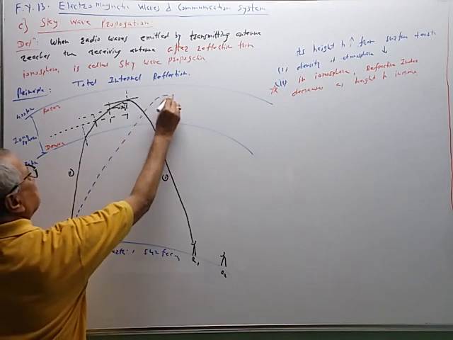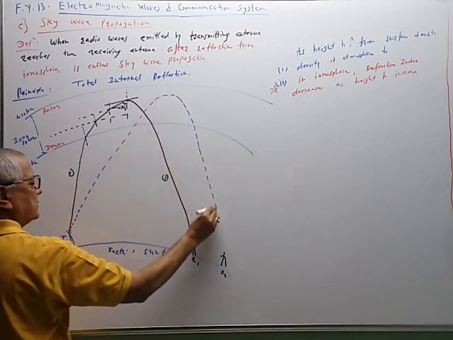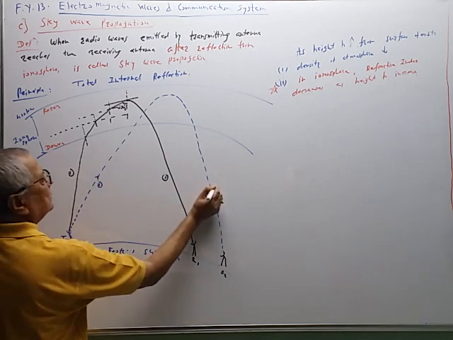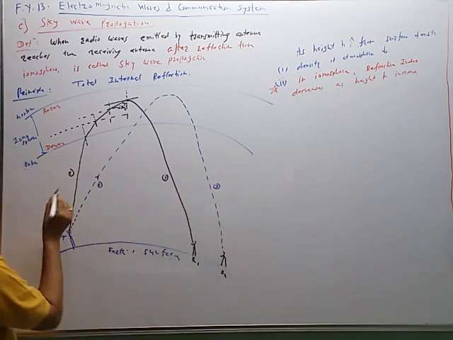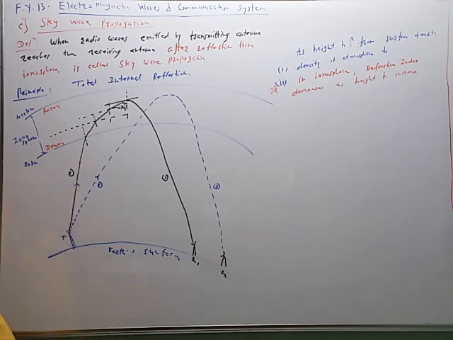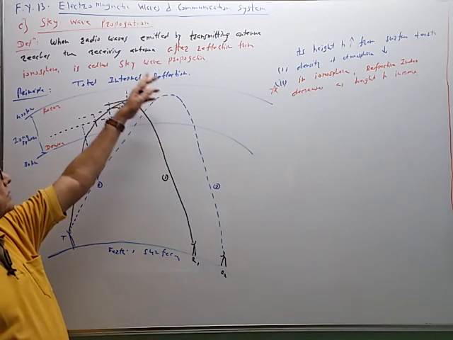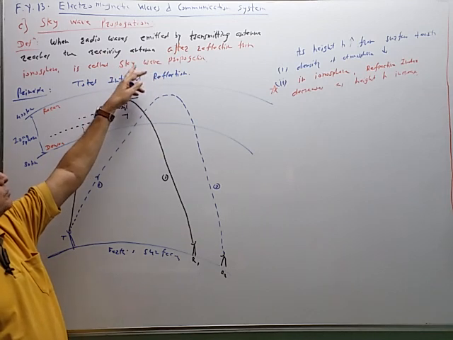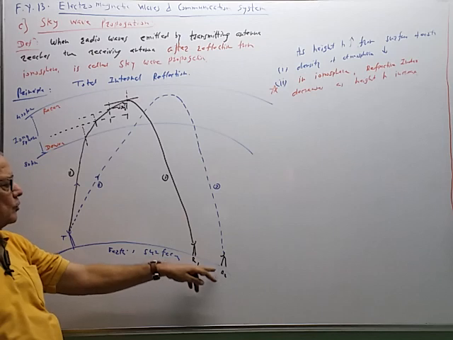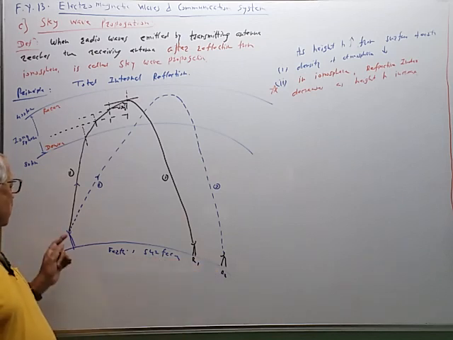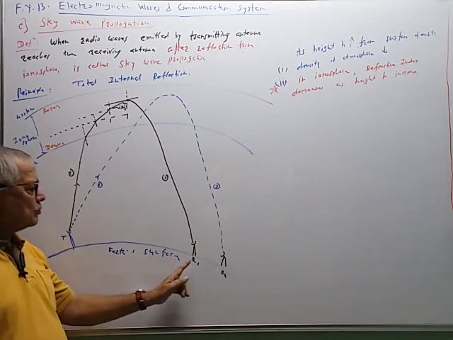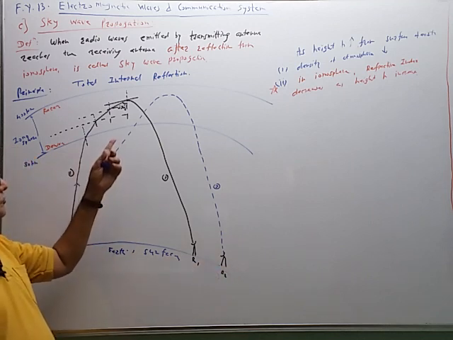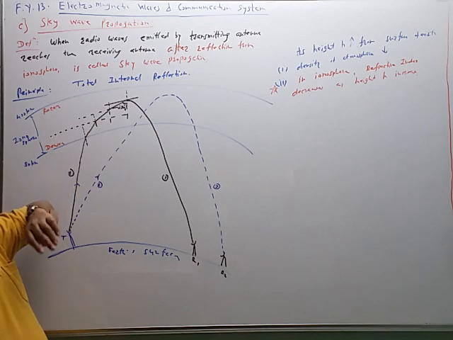It will again be reflected by total internal reflection, and it is received here. So this is signal number 2 transmitted, and this is signal number 2 received here. Like this, the wave from the ionosphere gets reflected back to the earth, and the signal transmitted from T is received by R1, R2, R3, etc. This type of wave propagation is called sky wave propagation.